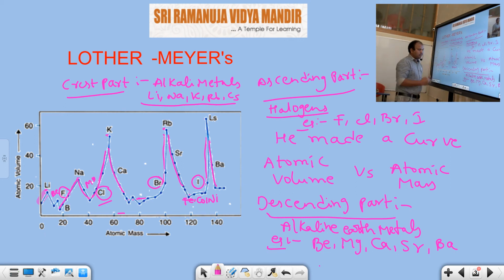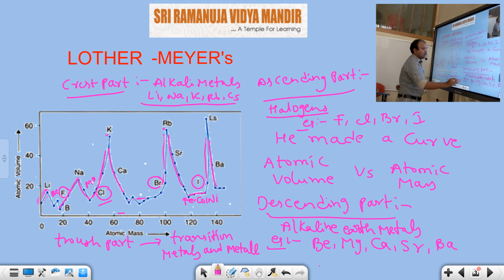At last but not least, what will be there? The bottom of the curve, or depth of the curve, is occupied by transition elements. That means the trough part of the curve is occupied by transition elements, and by metalloids. Metalloids occupy the bottom of the curve. I hope that you can understand this Lothar-Meyer curve.